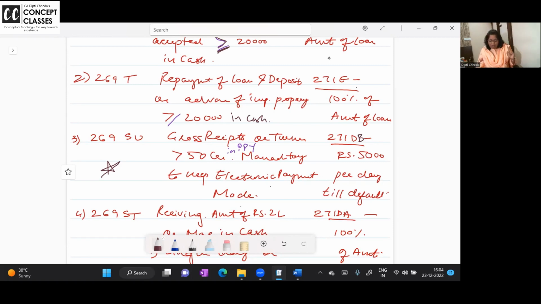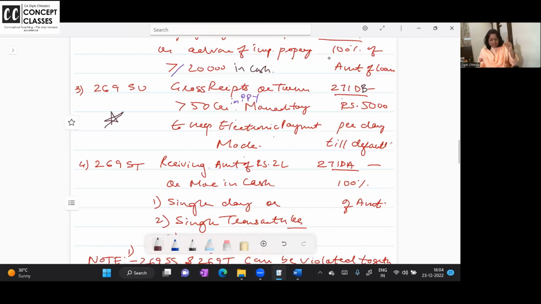If they are not having electronic mode of payment, and if the business is having more than 50 crores turnover, then under section 271DB, 5,000 rupees per day penalty is charged till you implement this. Clear? 269SU says, if last year your turnover exceeds 50 crores, then this year you should have all facilities for electronic mode of payment: RTGS, NEFT and UPI and all. Otherwise 5,000 per day is the penalty.